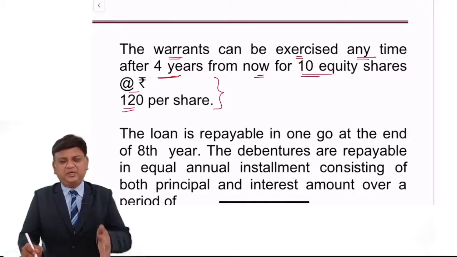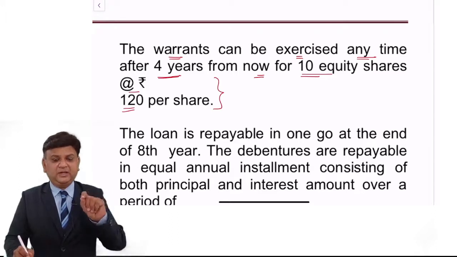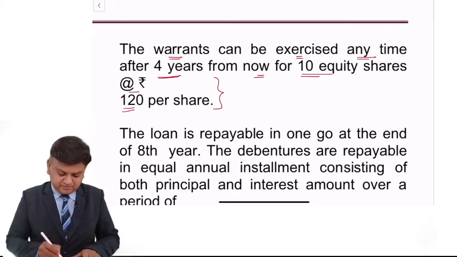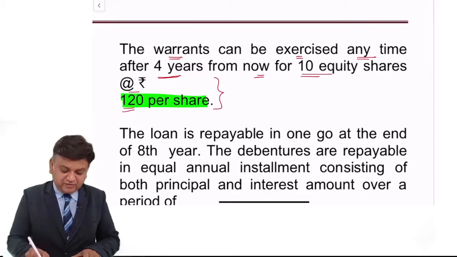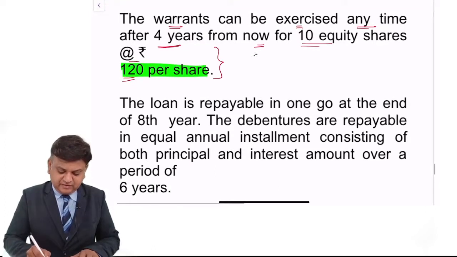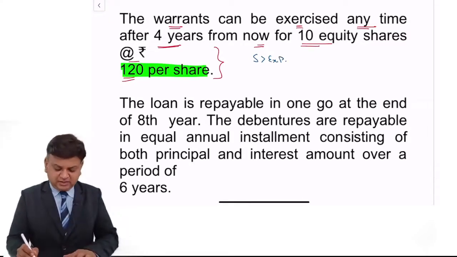So if you have completed a very simple chapter called derivatives, then you may connect this with the call option. This is nothing else but a call option. You have the right to purchase and not the obligation to purchase. And of course, you will exercise this right when the spot exceeds the exercise price. That is what we understand as the term warrant.